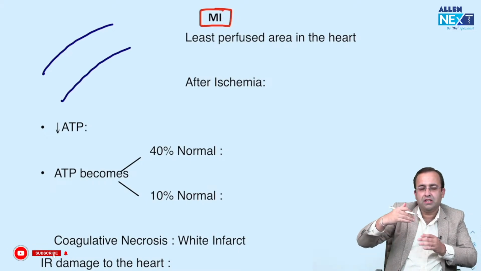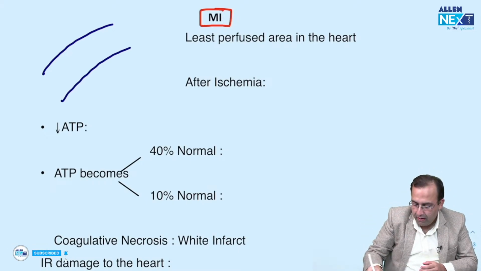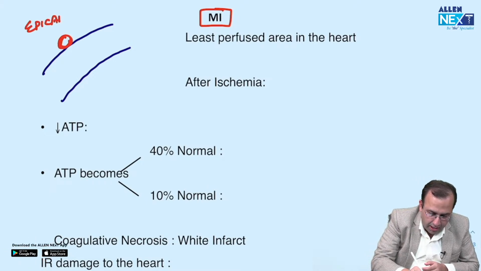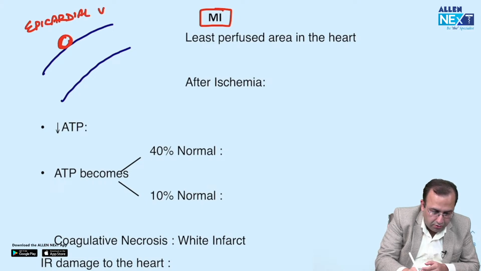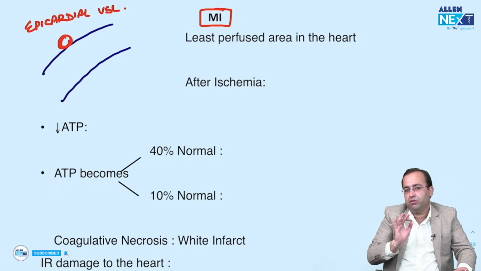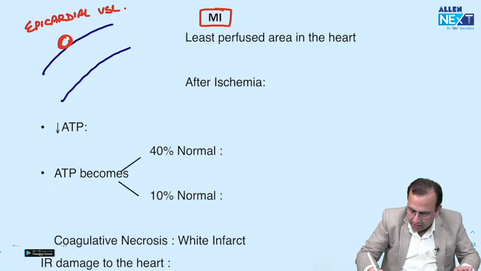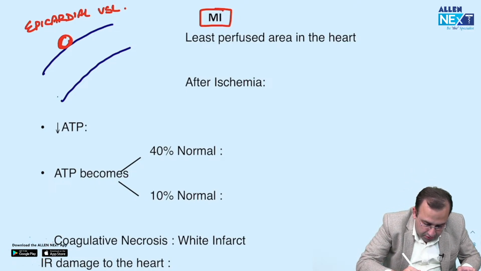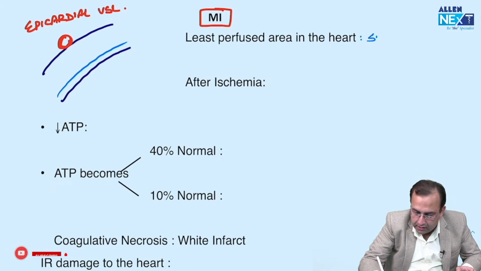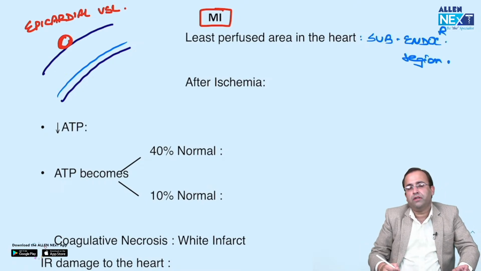It has 3 layers: endocardium, myocardium, epicardium. The blood supply is from the outside, that is from the epicardial vessels. So first point, which is the least perfused area in the heart? The least perfused area is just below the endocardium, that is the subendocardial region.